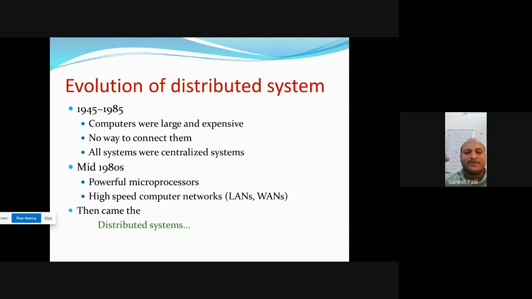If a particular server fails, then automatically the second server will give the reply to the client machine. Client machine is me. This is the main advantage of the distributed system. And what is the drawback of the central system? If the central server fails, then the whole system will slow down.